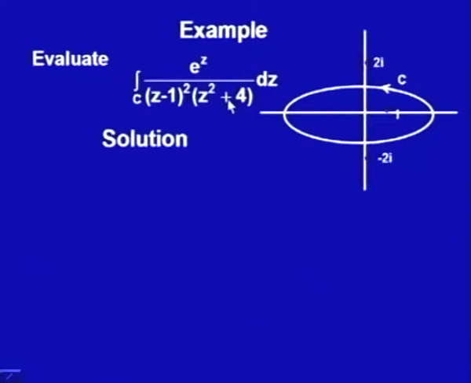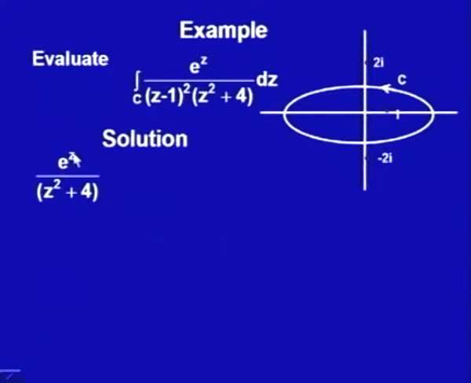only one in the interior, and the points 2i and minus 2i are not interior to the closed contour C. So, I am having this contour C where 1 is interior, but 2i and minus 2i both are outside. So, now I will choose this function e to the power z upon z square plus 4.